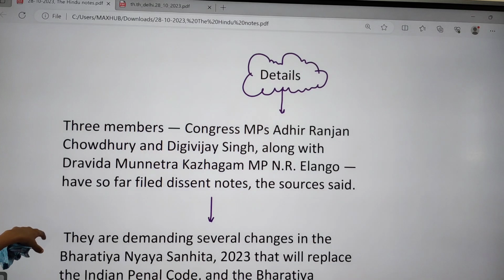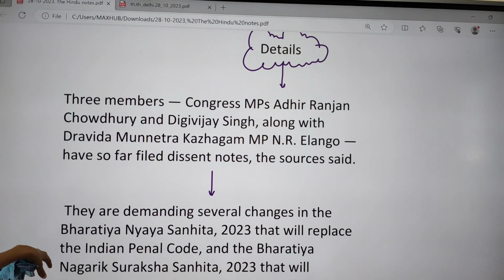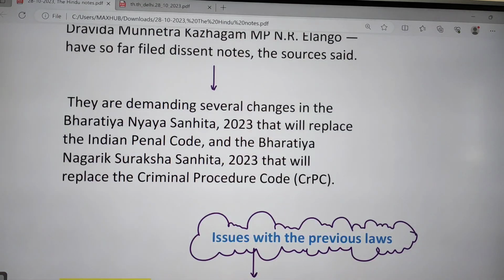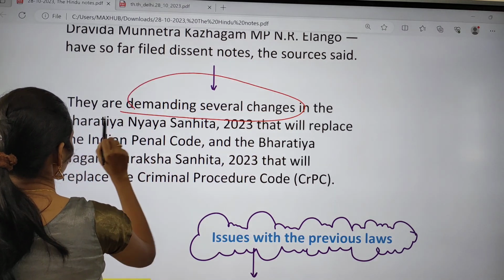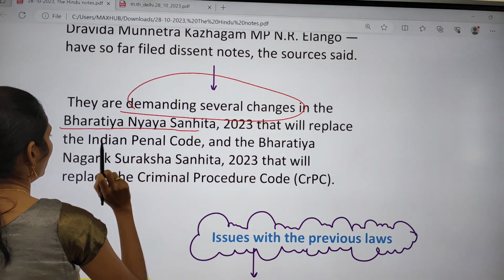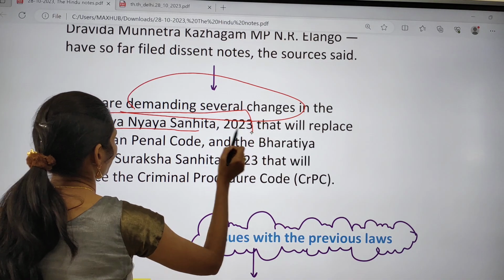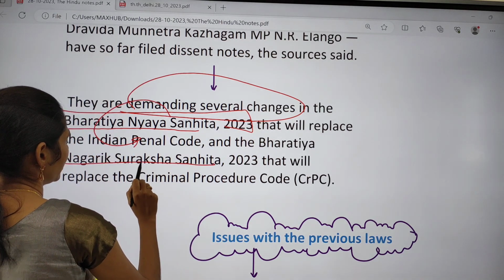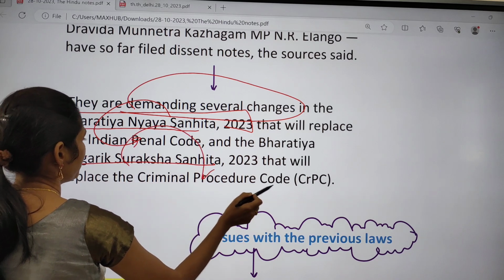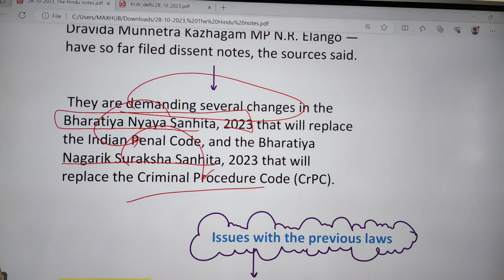So 3 members, like Congress MPs, there is no need of remembering who the members are, are protesting regarding this standing committee. And they are demanding several changes in the Bharatiya Nyaya Sanhita. This Bharatiya Nyaya Sanhita is going to replace the IPC. And this one is the Bharatiya Nagarik Suraksha Sanhita, which will replace the Criminal Procedure Code. So the opposition party people want to bring a lot of changes.